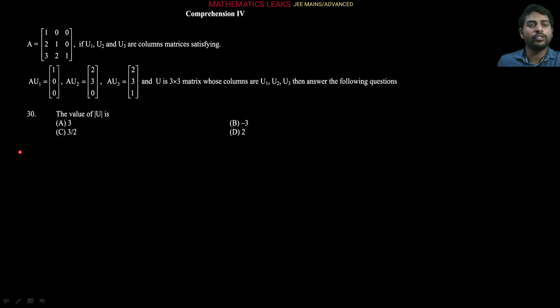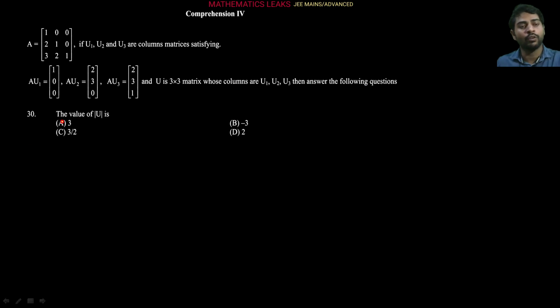The next question is also from a comprehension. The comprehension says that a matrix is given. If U1, U2 and U3 are column matrices satisfying that AU1 is equal to 1 0 0, AU2 is 2 3 0 and AU3 is 2 3 1, where U is a 3 cross 3 matrix whose columns are U1, U2, U3, then answer the following questions.